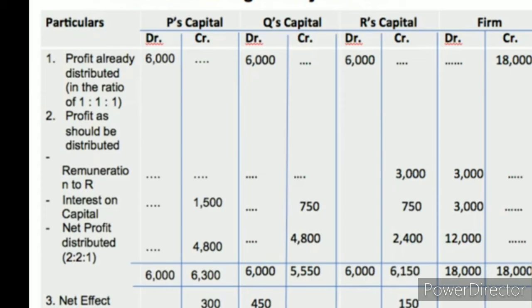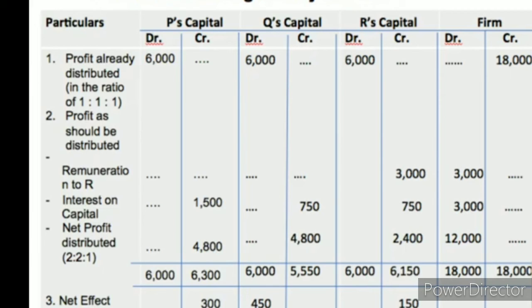And the second one is interest on partners' capital. So interest on partners' capital, how many percentages have they given? 5 percentage. You know the partners' capital is 30,000, 15,000, 15,000. On that 5 percentage we have to calculate. So 1,500 should be credited to partner P and 750 for Q and another 750 for R should be credited as interest on partners' capital, because it has to be provided by the firm to the partners as per the partnership deed. So collectively, all this money, 3,000 rupees, will be debited in the firm's account.